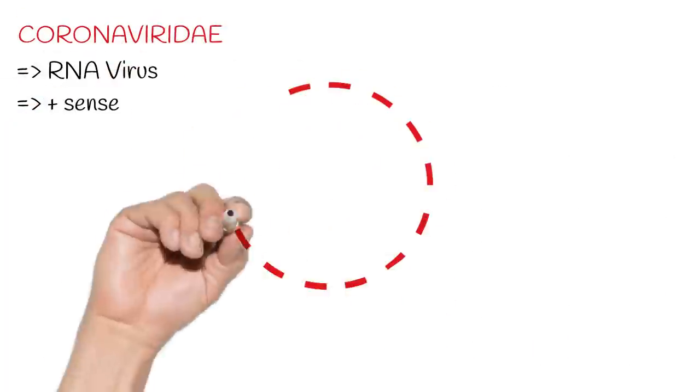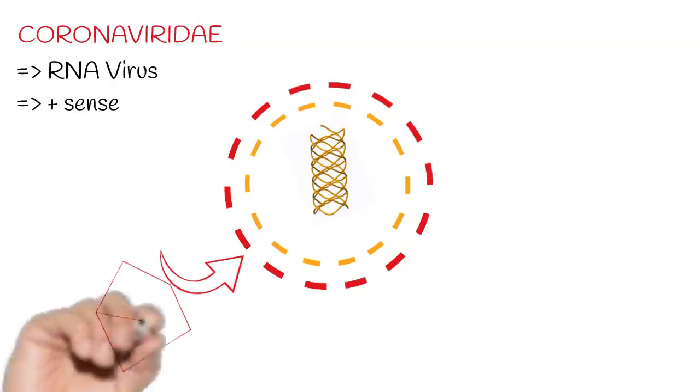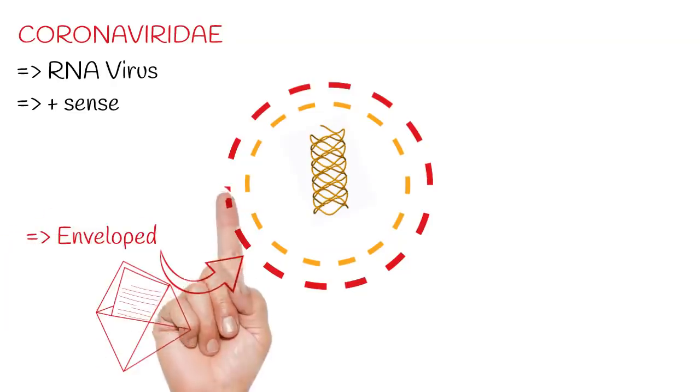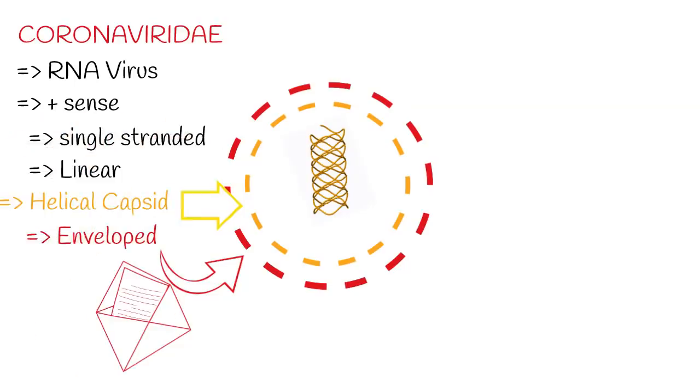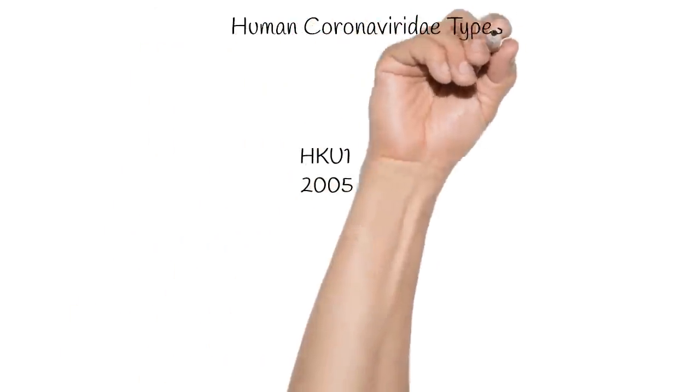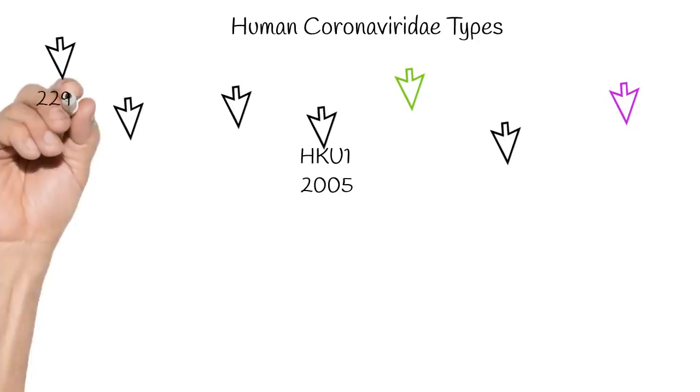Viruses from coronavirus are RNA viruses. All have positive strands. Helical capsids are covered by a shell called envelope, linear, and single strand. So far overall there are 7 coronaviruses till now.